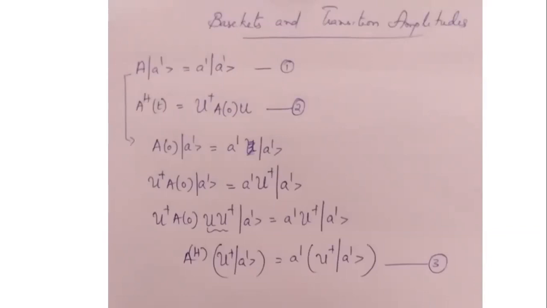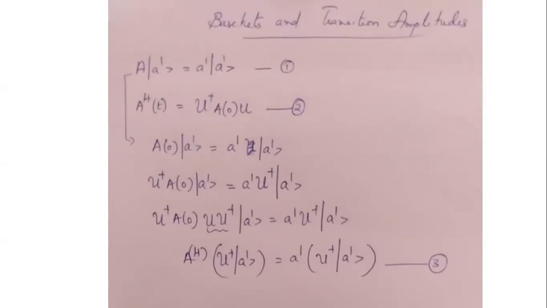Okay, from the previous understandings, we can conclude that the state kets change in Schrodinger picture while the observables remain the same, right? Whereas in Heisenberg's picture, the state kets remain the same while the observables change. And how it changes with the time evolution operator, we have already learned. So just go through that before going into this particular lecture. Now, we are going to discuss the base kets and transition amplitudes.